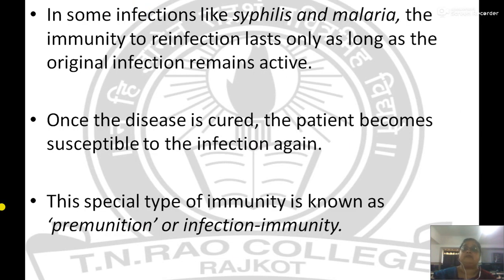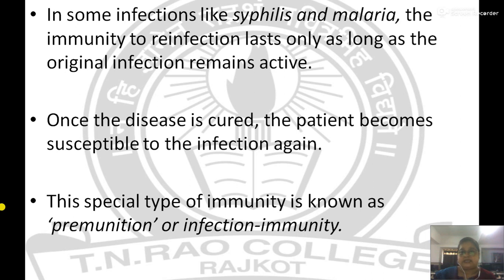In some infections like syphilis and malaria, the immunity to reinfection lasts only as long as the original infection remains active. That means once you have malaria, there is no chance of getting that malaria again as long as that organism is in your body. But once you are cured of that infection, there is every chance that you will have the infection again.